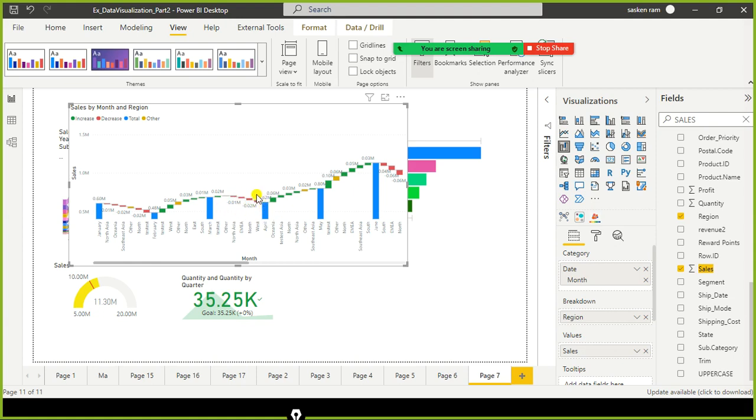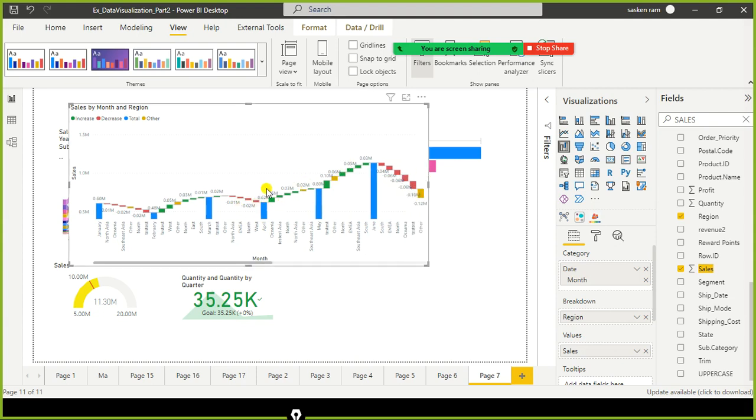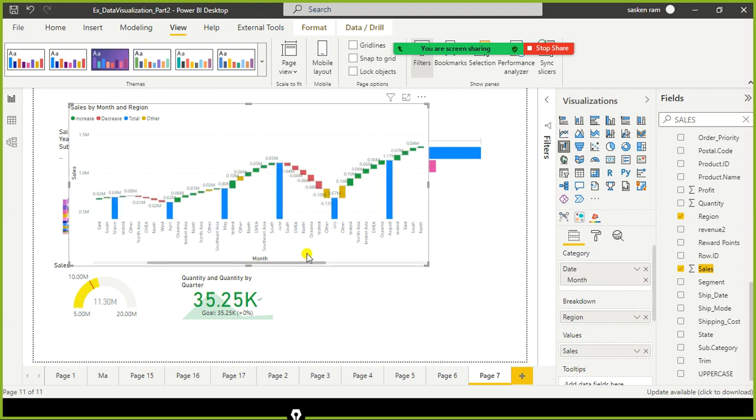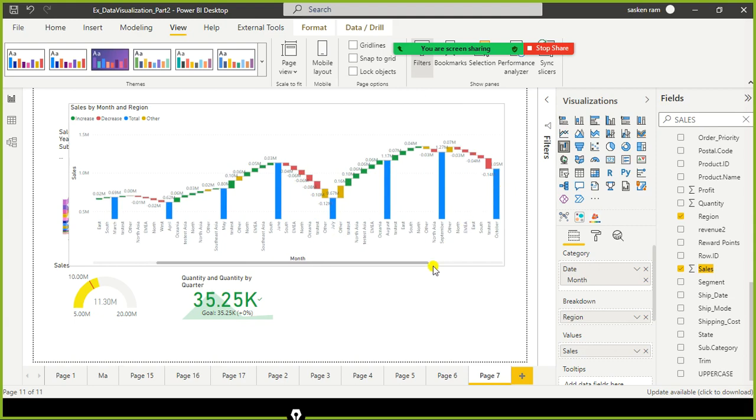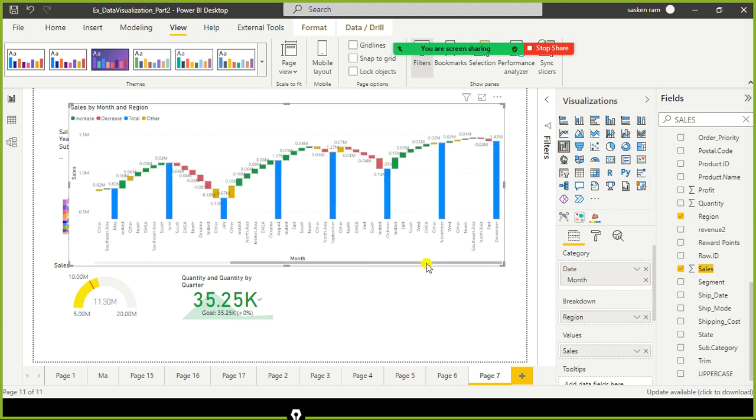Probably after seeing this, they would have launched some campaign to improve the sales. Various factors are involved. It helped them to understand, after launching the advertisement campaign, whether we can see an improvement. Yes, we can see some improvement, then there is no point in discontinuing sales. Likewise, these kinds of charts are pretty helpful for senior management to make make-or-break kind of decisions.